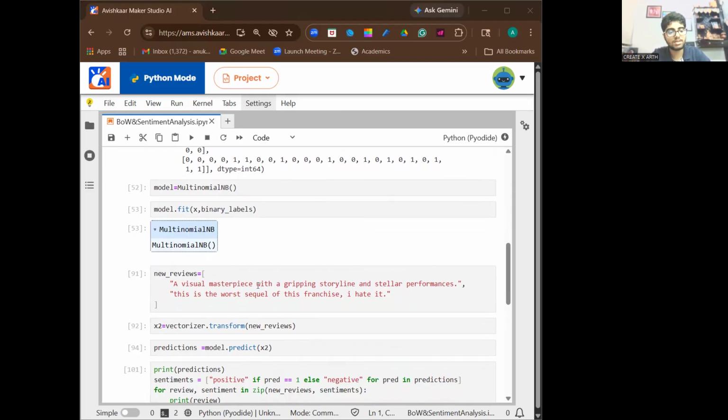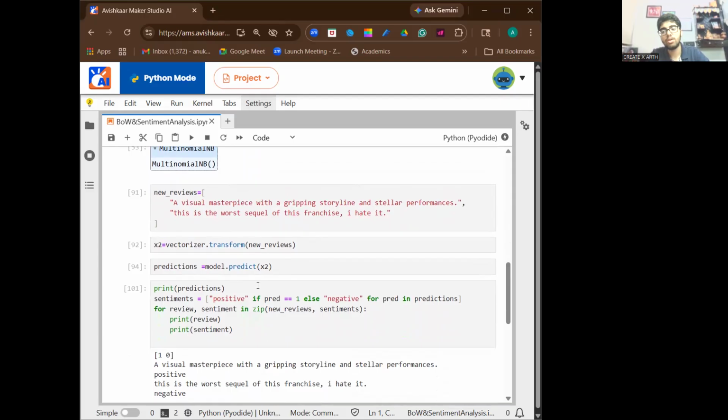And this is the new test data. These are the new unseen reviews to test the model. Now we have converted new text into vectors. We are using the same vocabulary. This is very important. It is converting new text into numerical format, and then we are predicting the sentiment.